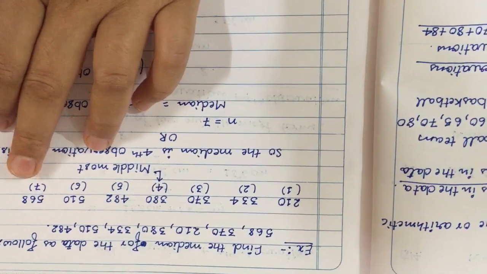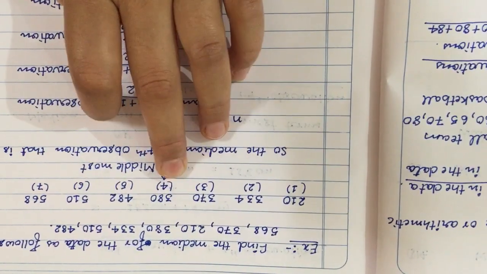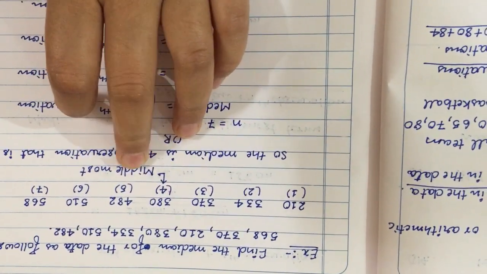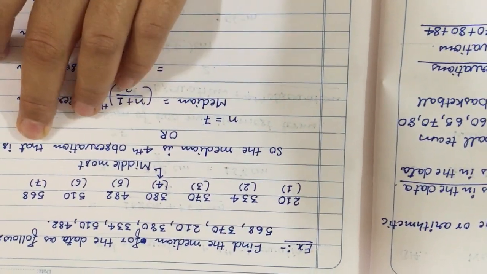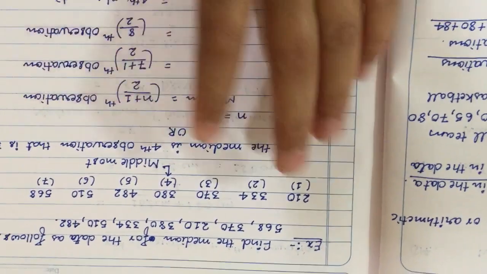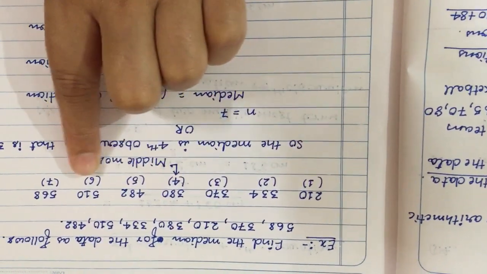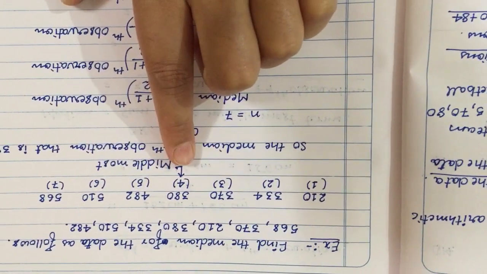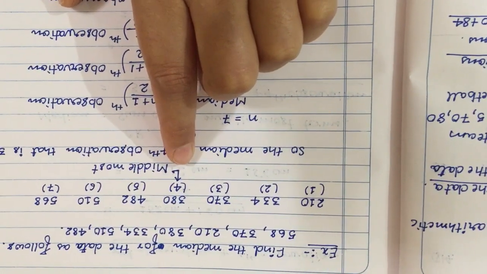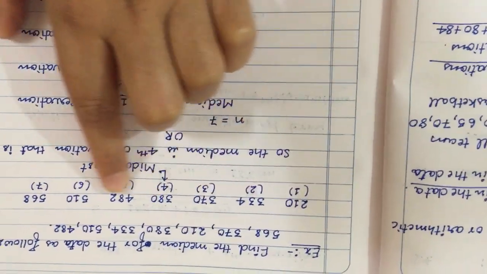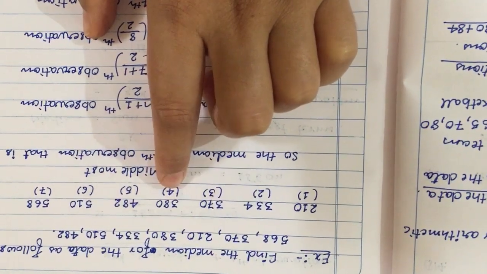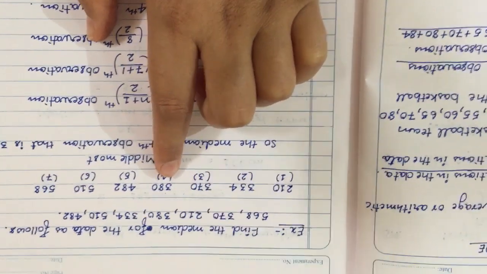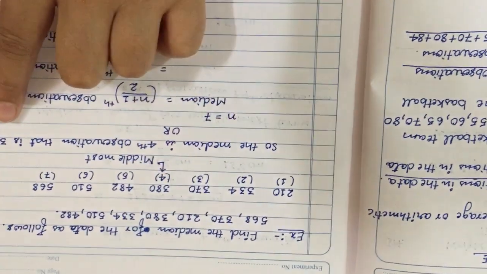Okay. Now, the middlemost term is 380. So, the median is the fourth observation, that is 380. What we have to do is check the middle number, the middle observation. Okay, so in this question, the middle number is 380. The middle observation is 380. So our median is 380.